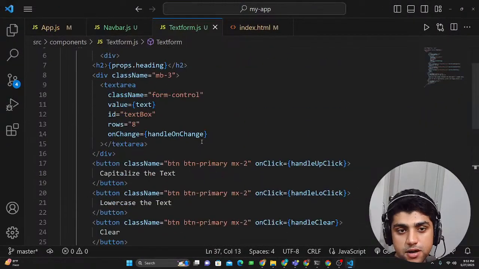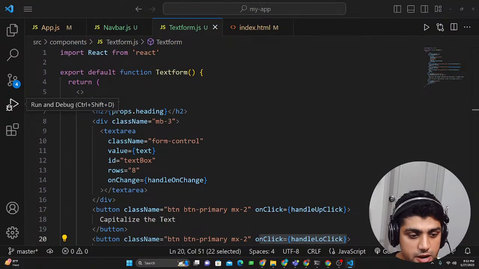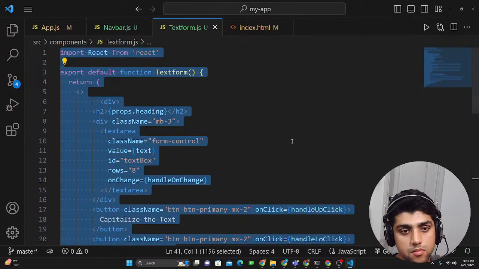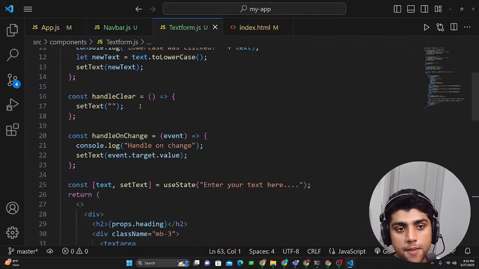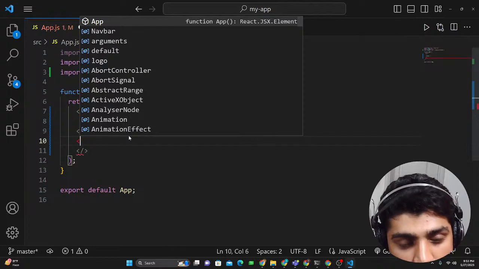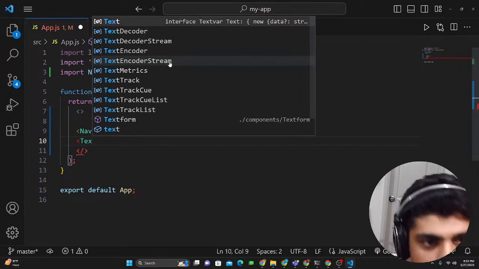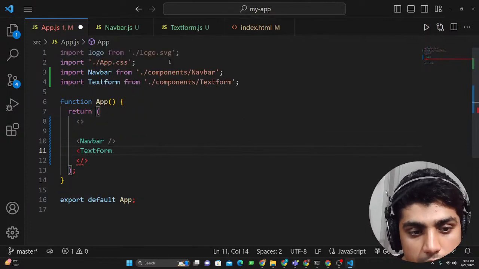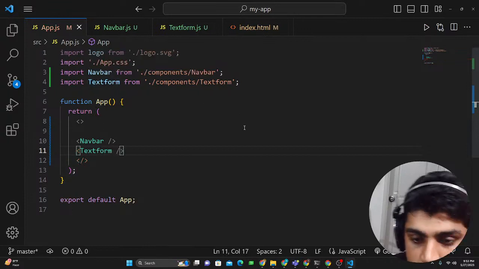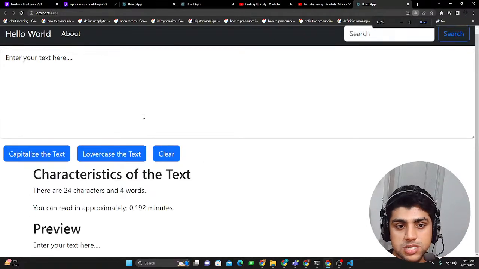Now, I didn't actually import it right now. There's going to be issues because there are some on-click handling errors. So I'm just going to copy this entire thing, and I'm going to explain it one by one. Okay, so now what we're going to do is just import it. Just like how we did navbar, we could do text form. And when I entered it, you can see the text form component is also added. And then we could enclose it like that. And there you go. We have some text form.